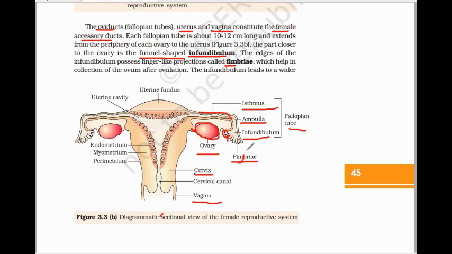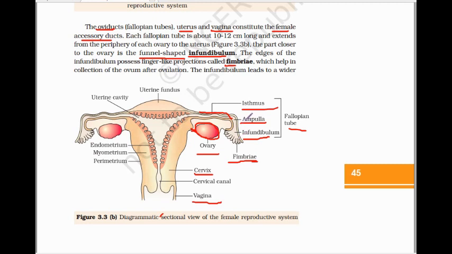Okay, and what is the function of this fimbriae? It helps in receiving the oocyte after ovulation. Oocyte means ovum. Okay, ovum का जो रियल नेम है that is known as oocyte. तो इसमें oocyte और ovum डेवलप होने के बाद यहाँ पे रप्चर हो जाएगा, and then this oocyte it releases from this ovary which is caught by the finger-like structure, that is fimbriae, and then enters into the infundibulum.